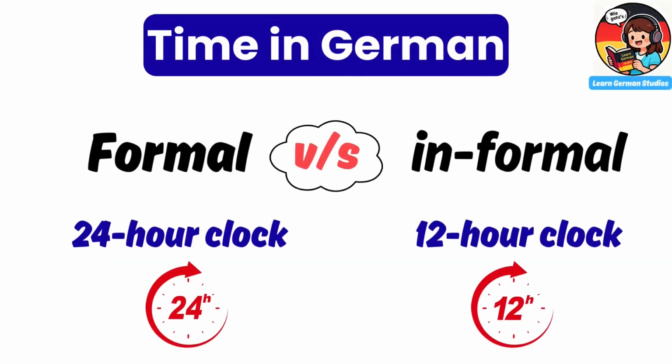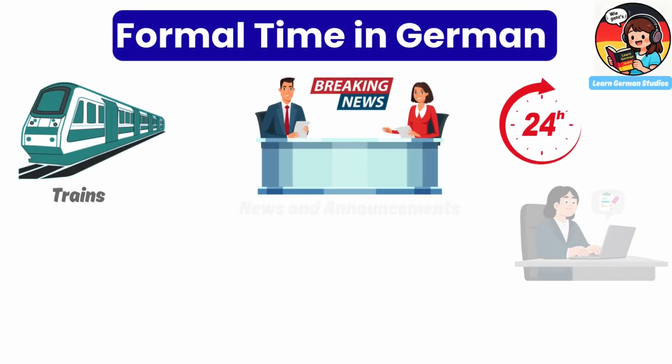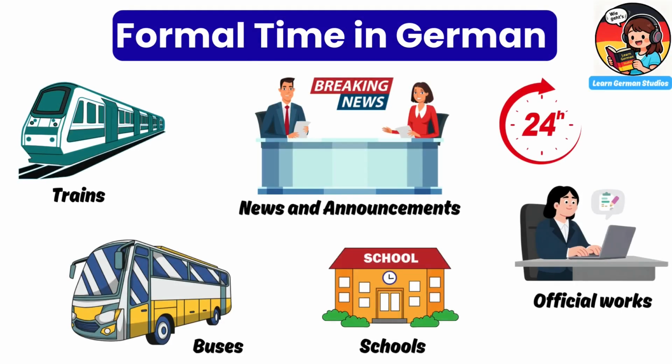In German, time is spoken in two ways, formal time and informal time. Formal time is spoken in 24-hour format, and informal in 12-hour format. Formal 24-hour format is mostly used for trains, buses, schools, official work, news, and announcements.